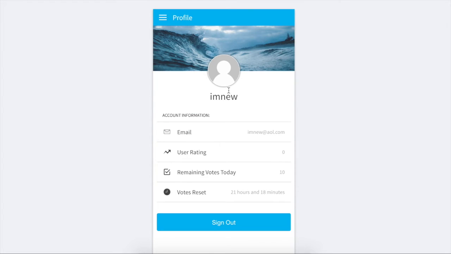So we'll take a look at the profile. Here's the new user, and here's his email address and everything. He gets a rating. This is important. You get 10 votes a day, and you can vote on anything. But if you vote on your own things, it doesn't increase your rating.